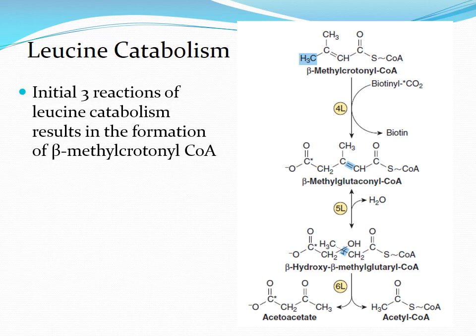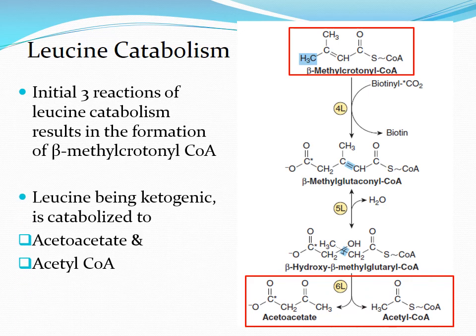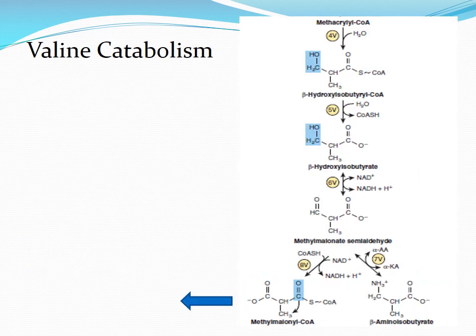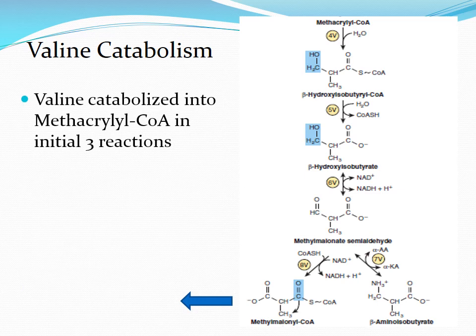As we have seen in the previous slide, the initial 3 reactions of leucine catabolism result in the formation of beta-methylcrotonyl CoA. Leucine, being ketogenic, is catabolized to acetoacetate and acetyl CoA. Valine is catabolized to methacrylyl CoA in the initial 3 reactions. Methacrylyl CoA, formed initially by catabolism of valine, is ultimately converted to succinyl CoA.